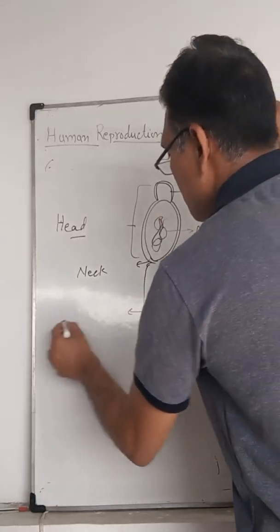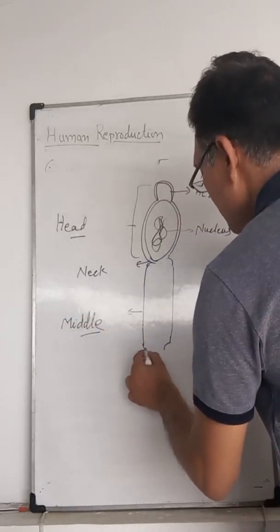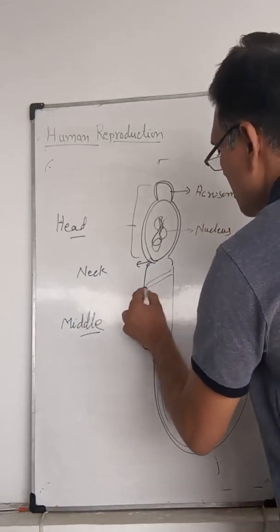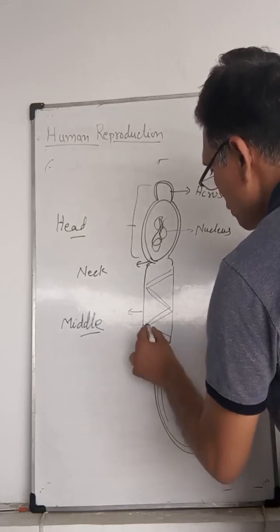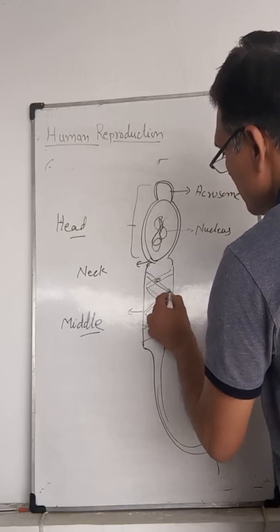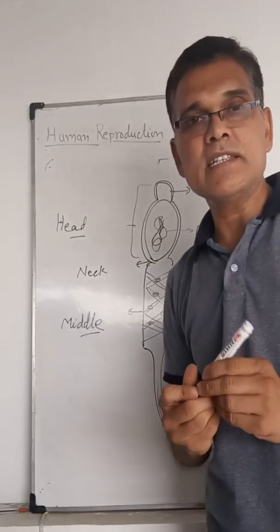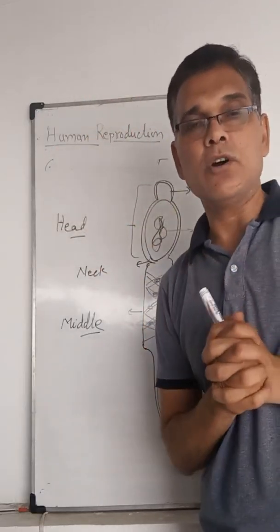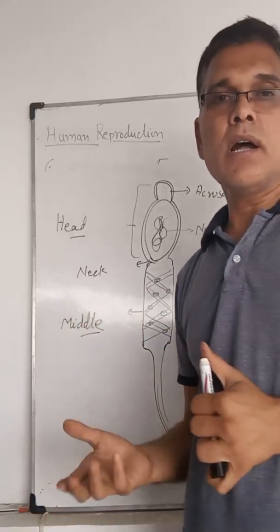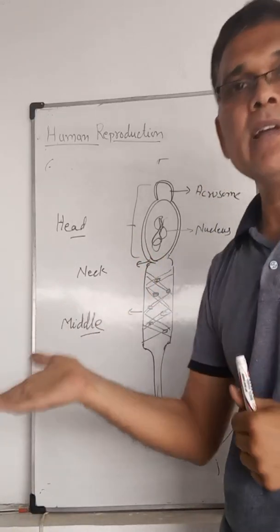The next portion is the middle part. The middle part is mainly composed of mitochondria. Many mitochondria are present here, and they provide energy to the sperm. During fertilization, it will move towards the egg cells. Its energy will be exhausted after 24 to 48 hours, and after that the sperm will die.